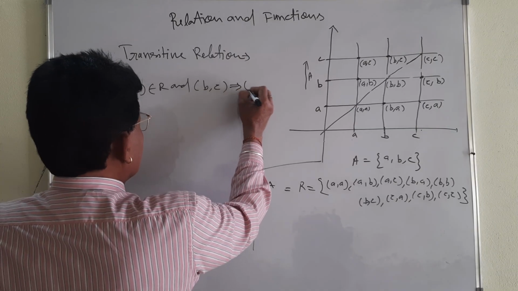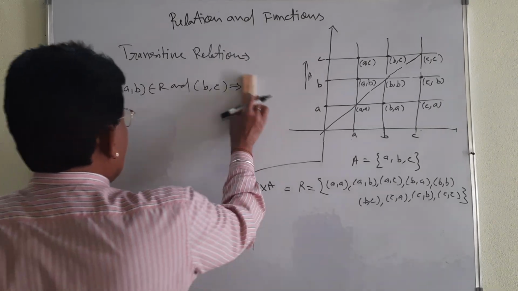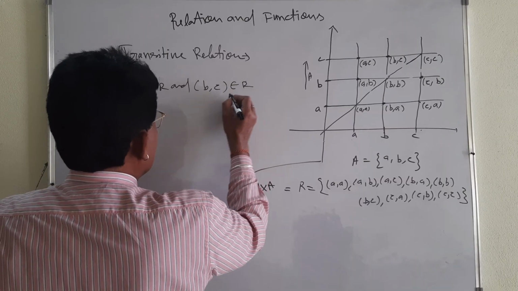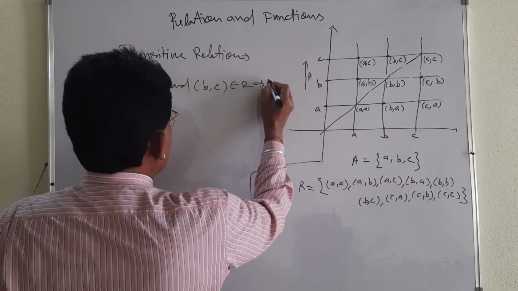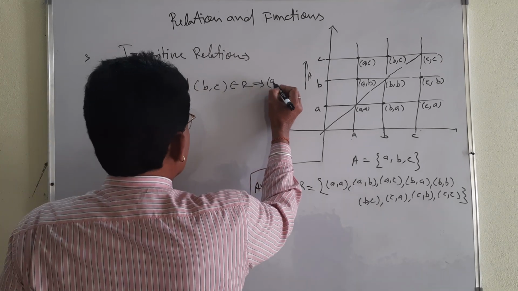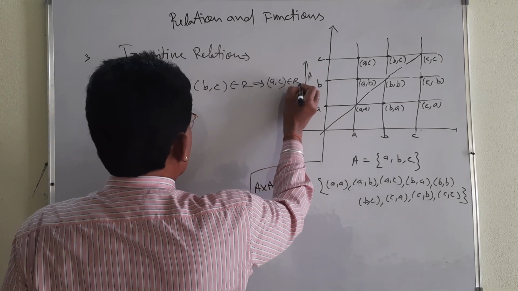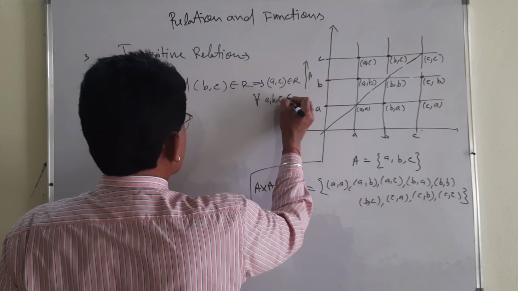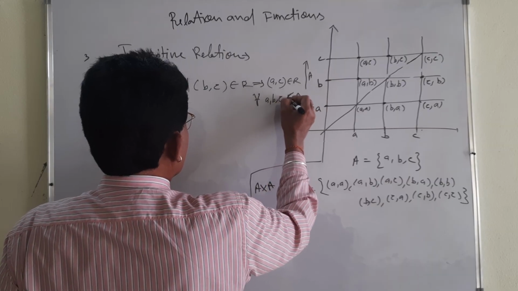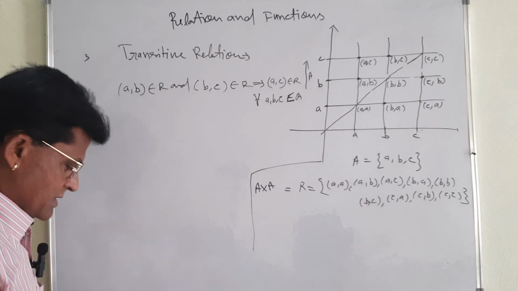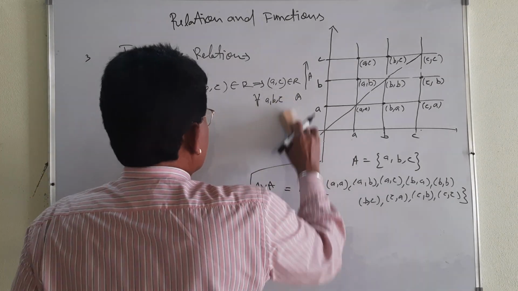Both belong to R, which implies that, then what will happen? The first and the last element of both the pairs, (A, C), also belongs to R. But the condition is there that for all A, B, C must belong to A. Otherwise that will not be true. Okay? That belongs to A. See carefully.